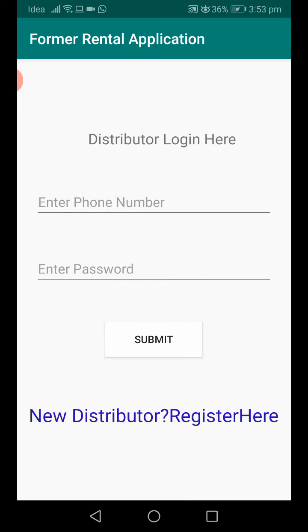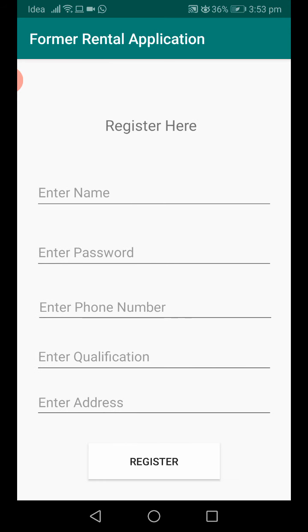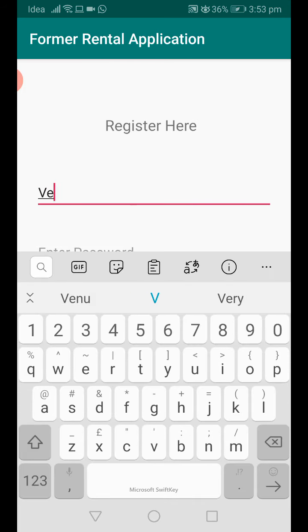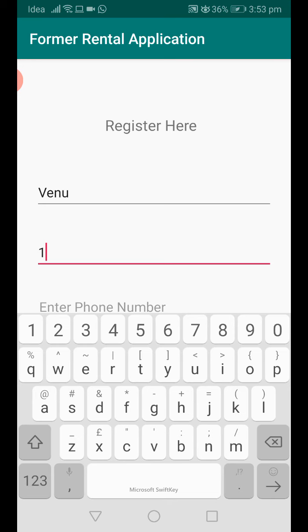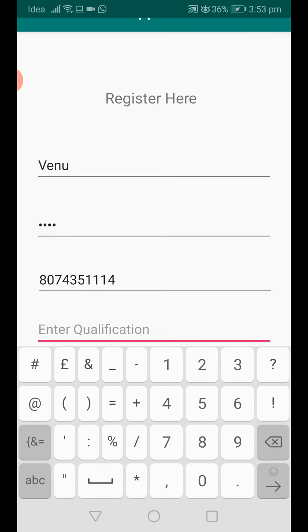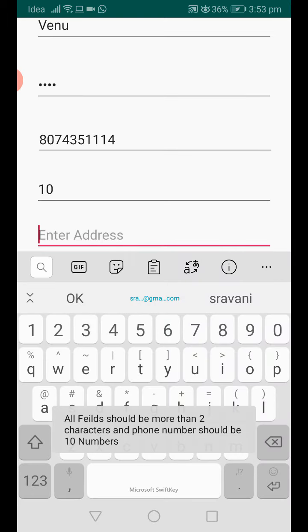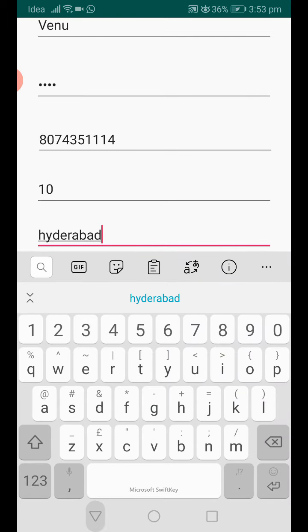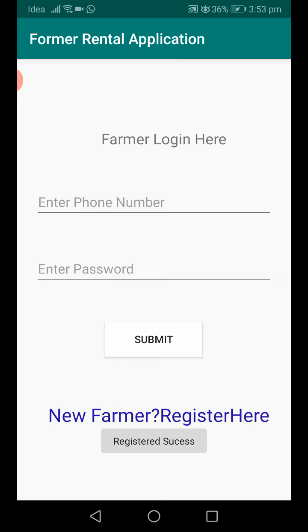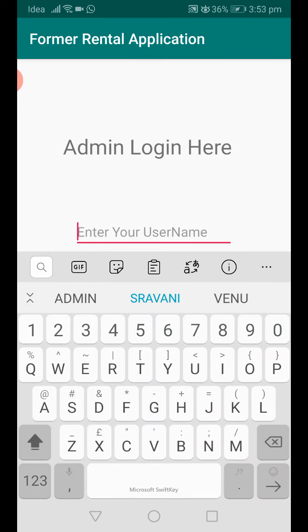Now I'll go for the farmer also. I act like a farmer now for the registration, with name Venu, password, phone number, qualification like 10th, sorry, address. So registration success. These two people need to be verified by the administrator. So now I go for the admin module and admin.